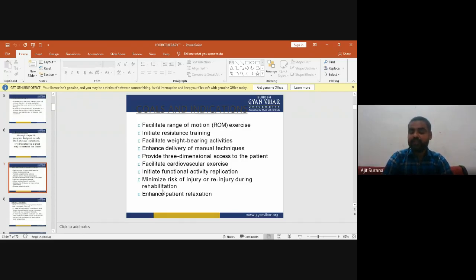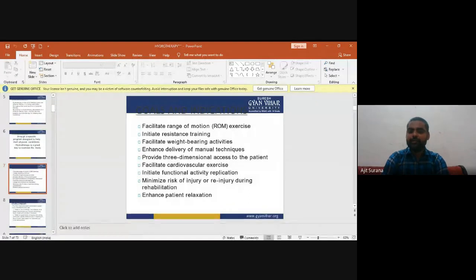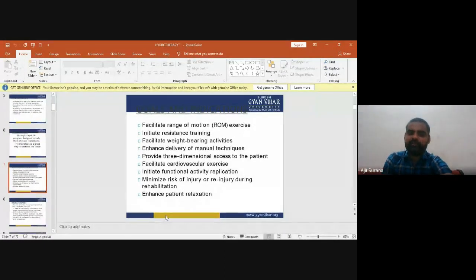They facilitate weight bearing activities. They enhance the delivery of manual techniques. They provide three-dimensional access to the patient.